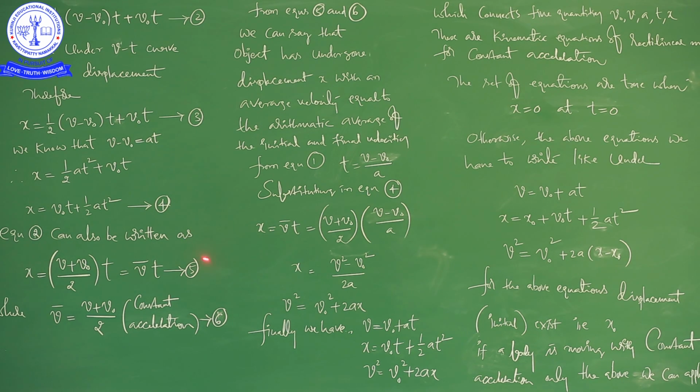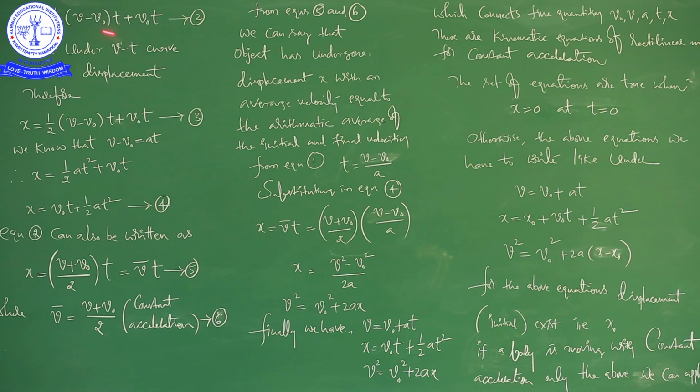See the next one. Equation 2 can also be written as... So what is equation 2? This is equation 2: 1 by 2 into (v minus v naught) into t plus v naught into t. Either equation 2 or 3 can also be written like this: x is equal to (v plus v naught) by 2 into t. How? You just see here.